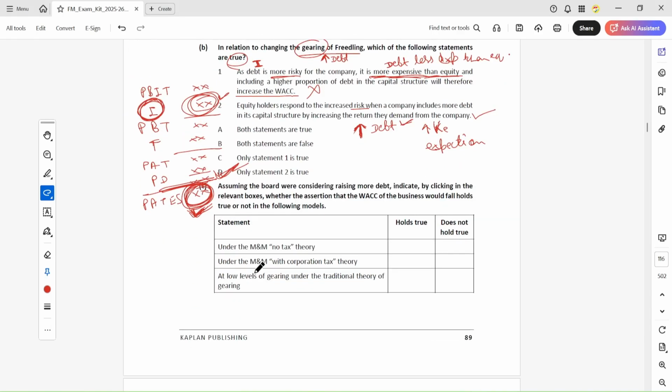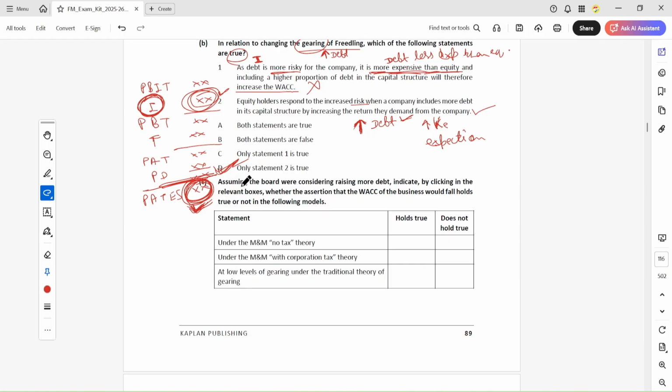Statement 2 is another question. Assuming that the board were considering raising more debt, indicate by clicking the relevant boxes whether the assertion that the WACC will fall holds true.